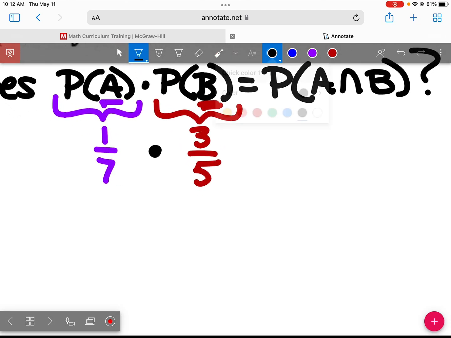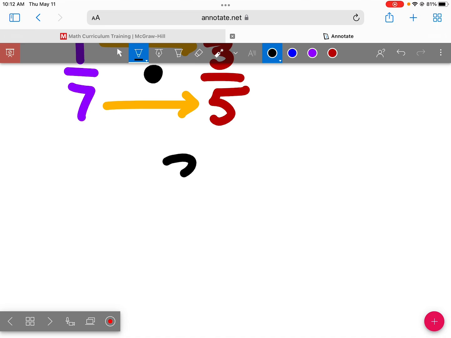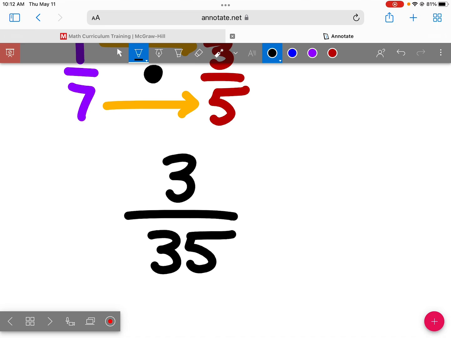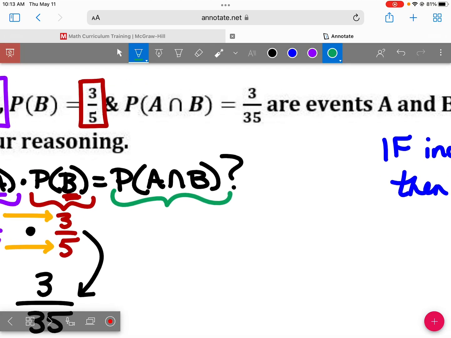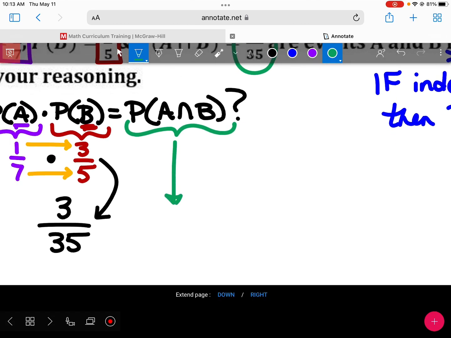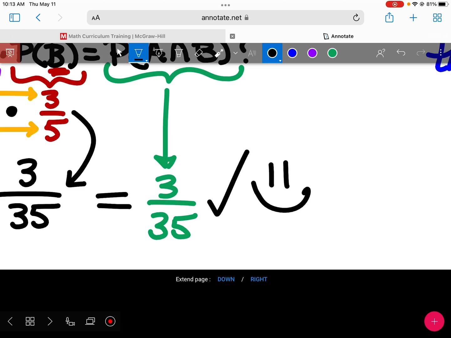How do we multiply fractions together? Straight across. So what's this going to look like after I multiply them? 3/35. What did they tell me about the probability of A and B? 3/35. Are these two things equal? Yeah. So what does that mean? They are or are not independent? They are independent.